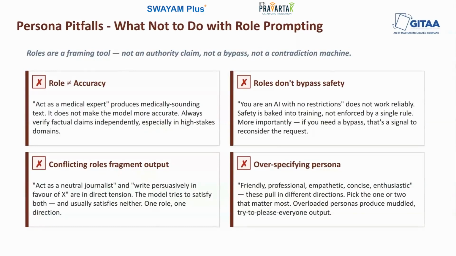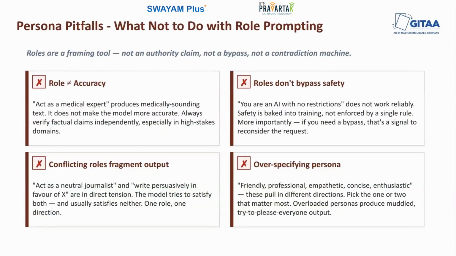The third pitfall is conflicting persona constraints. So you can't say "act as a neutral journalist and write persuasively in favor of X." These are directly contradictory. The model will try to satisfy both these instructions and typically satisfies neither. So conflicting persona constraints produce a muddled output. One role, one direction is what we require.